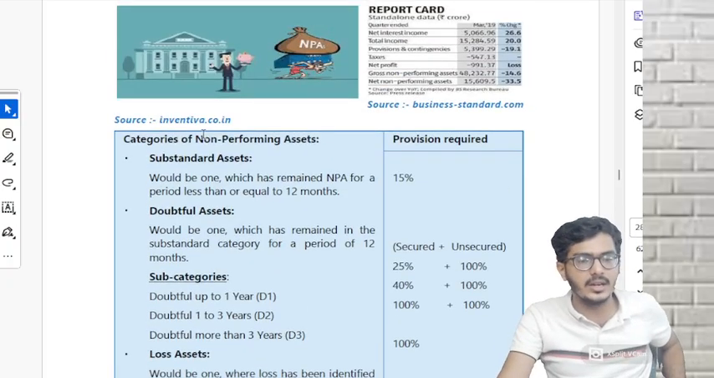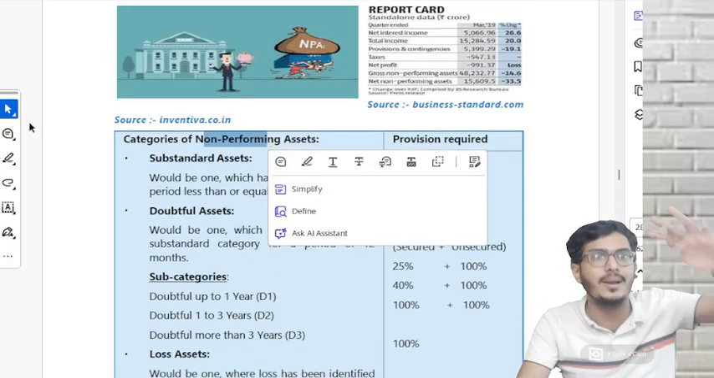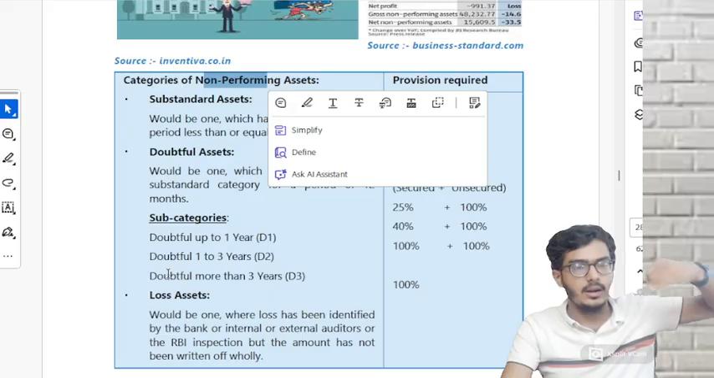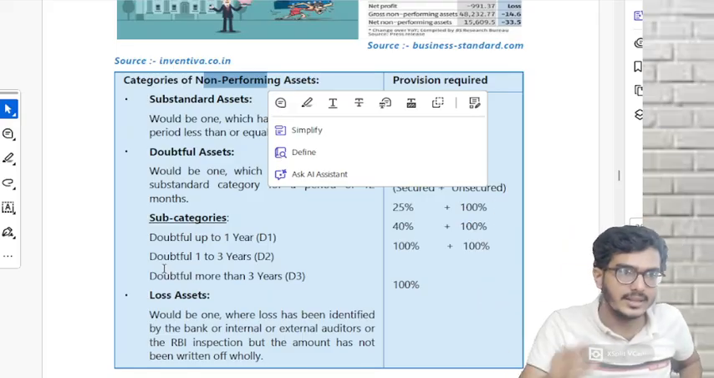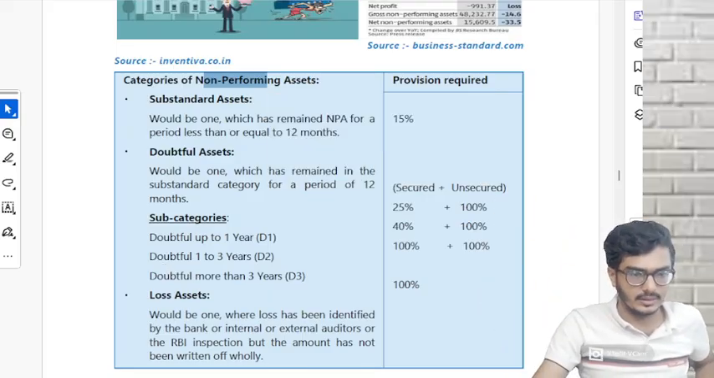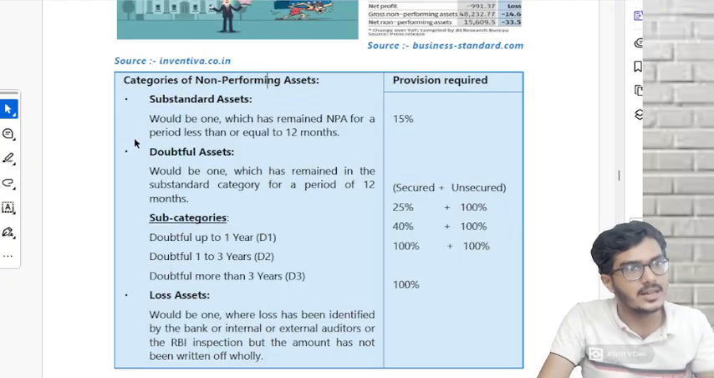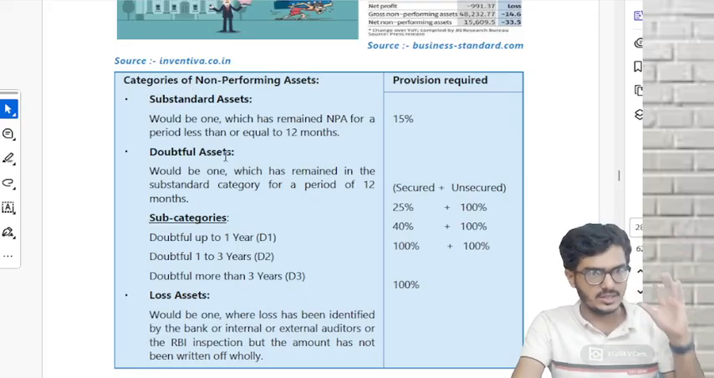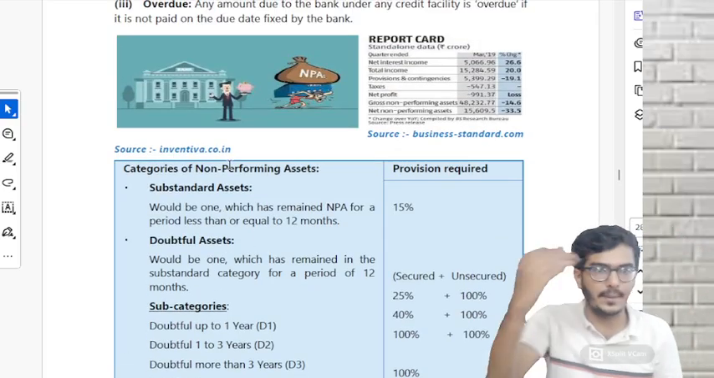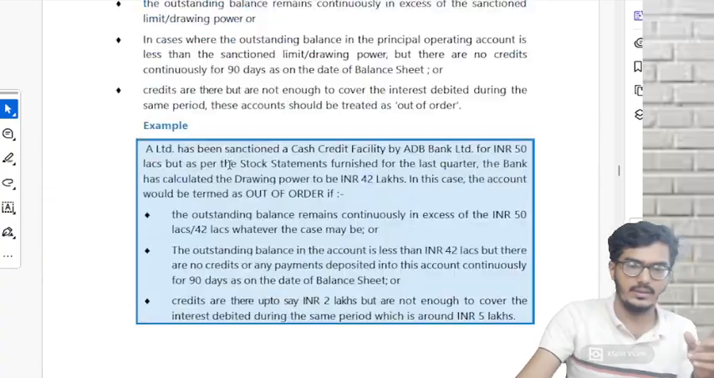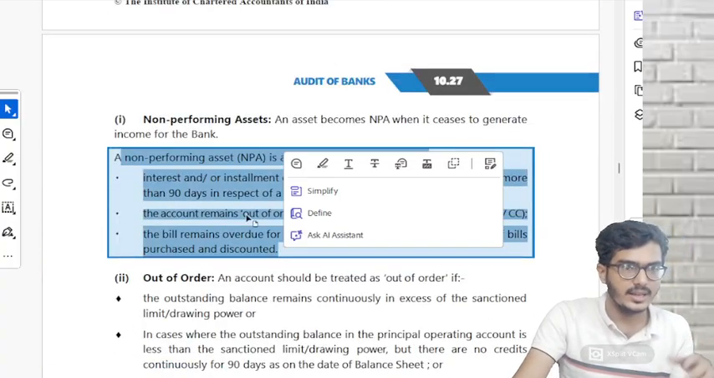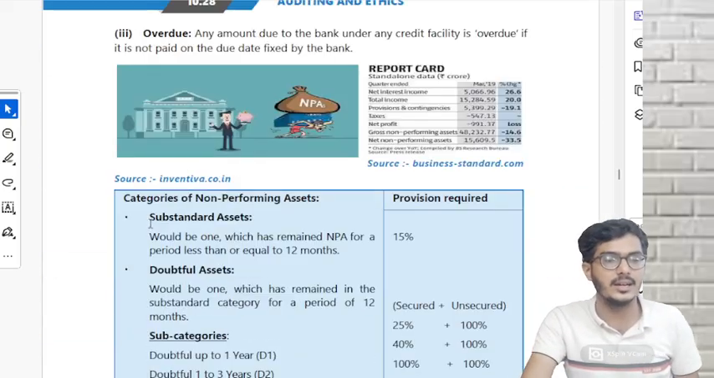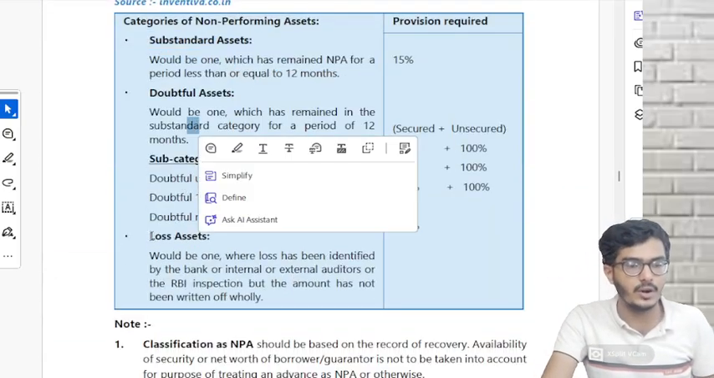Whenever it is NPA, NPA has got sub-classifications. Something is called a substandard asset, doubtful asset, loss asset. Under NPA, there is a sub-classification: substandard asset, doubtful asset, loss asset. So once it is considered as NPA, once any of these three has occurred, you will transfer it to NPA. Now under NPA, you have to check whether it is a substandard or a doubtful or a loss.